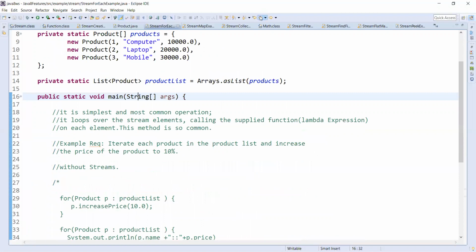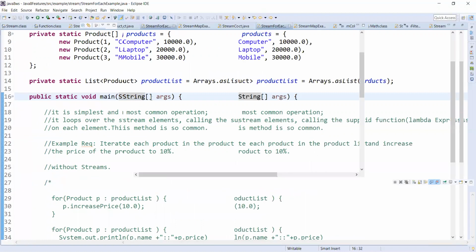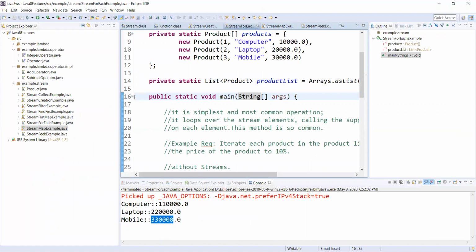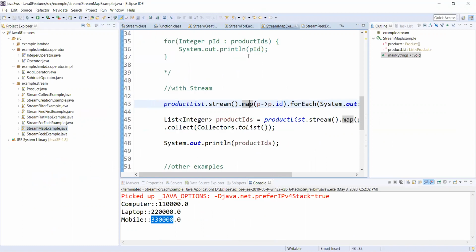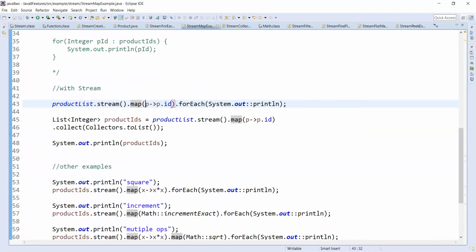on each element of the stream, that apply method will be applied with the p.id. So that means with the ID, you will get the new stream, and we are iterating the new stream with the forEach method and printing it using the method reference operator.